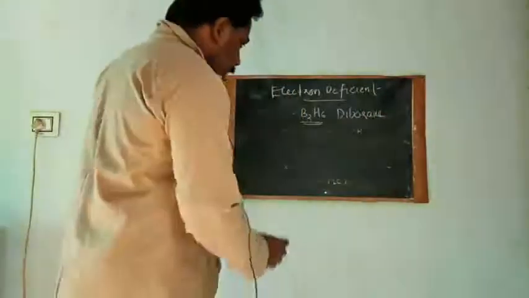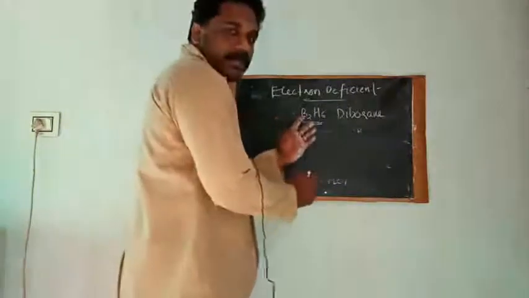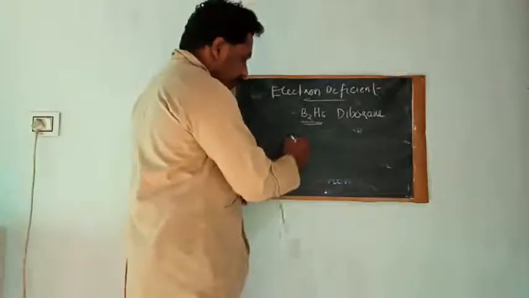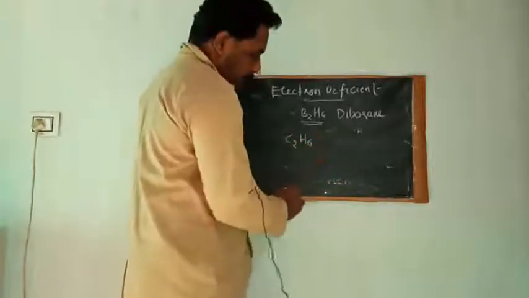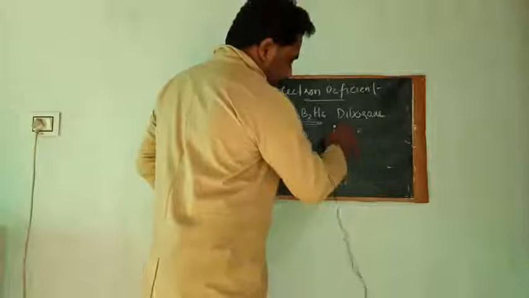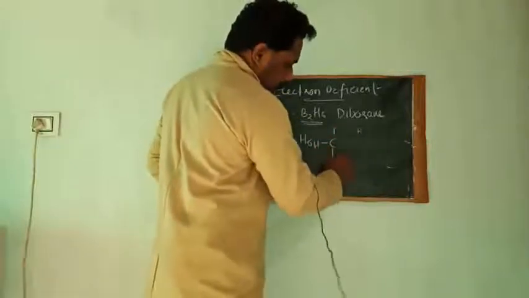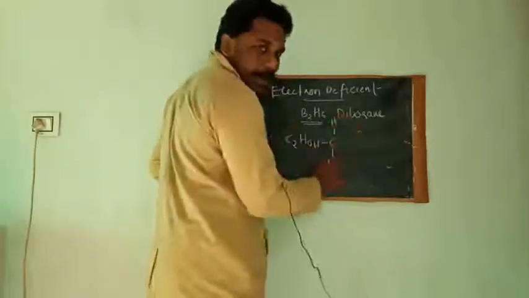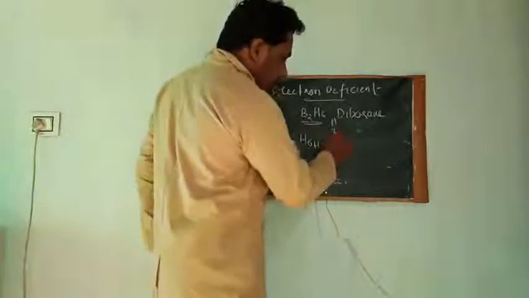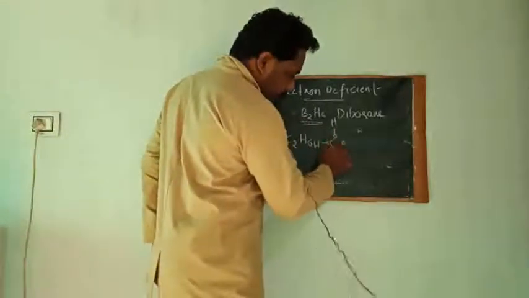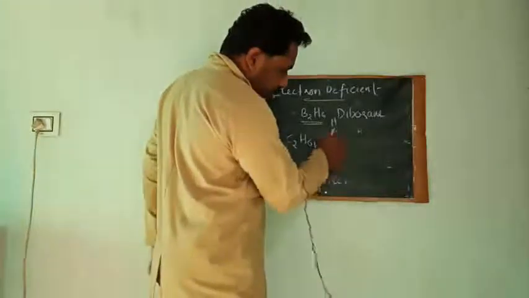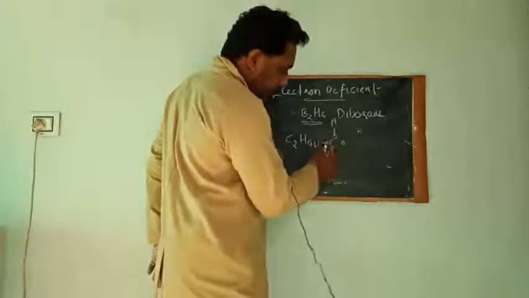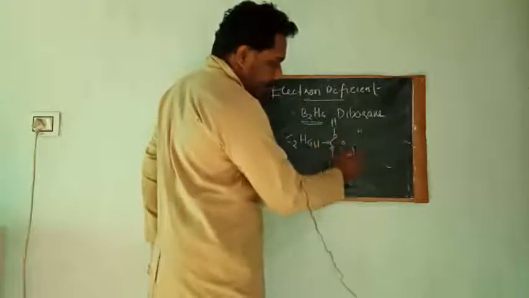Okay, and I can explain this diborane by comparing it with ethane, C2H6. We know that a carbon atom has 4 electrons in its outermost shell, and 3 of these electrons are bonded with 3 hydrogen atoms.